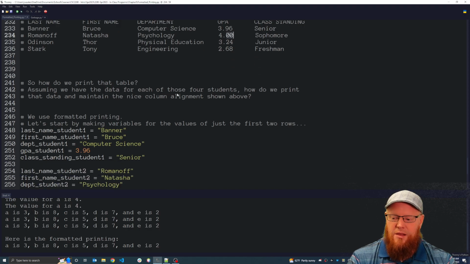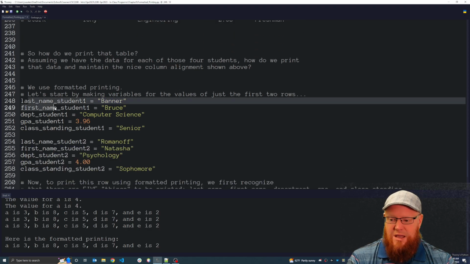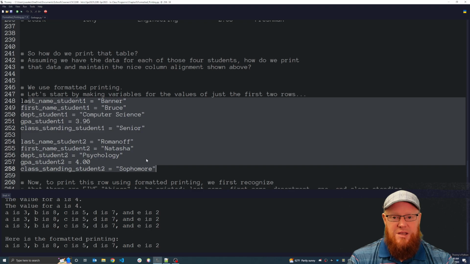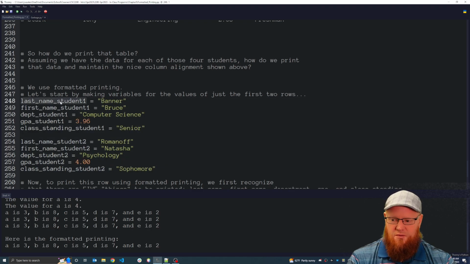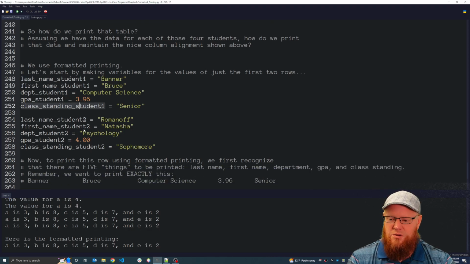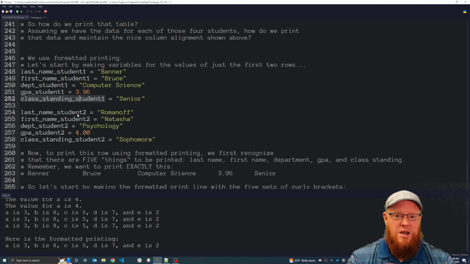Let's look at it. Let's start with making 2 sample students, and we save their data into respective variables for their names and their majors and their GPA and their class standing. So Bruce Banner is going to be student 1, with department student 1, GPA student 1, class standing student 1, and then we have Black Widow, Natasha Romanoff saved as student 2.